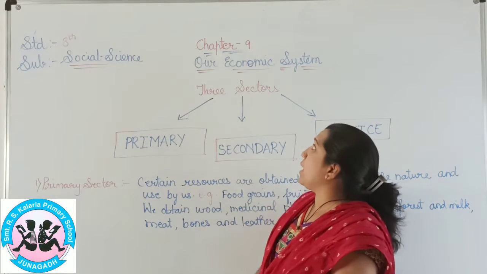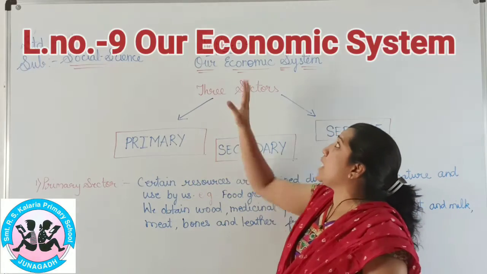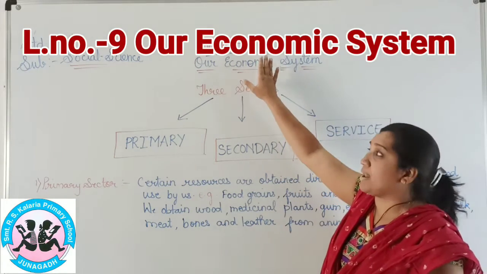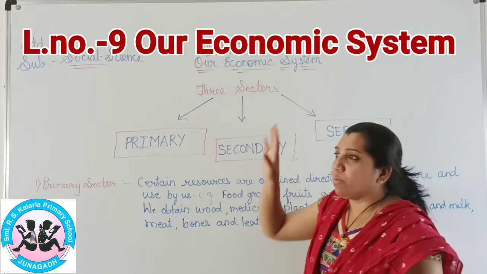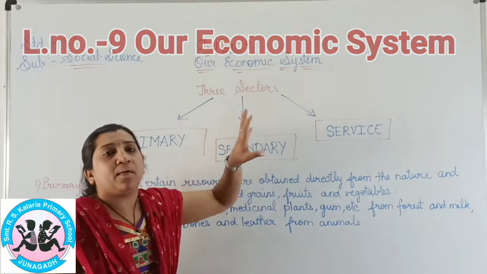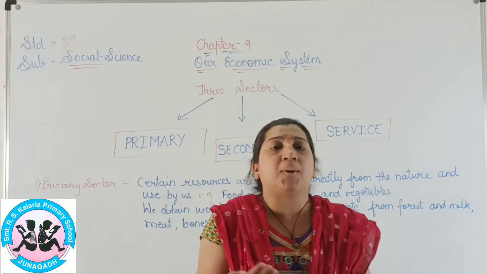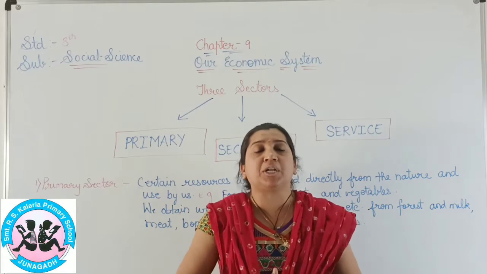Social science, whose chapter name is our economic system. Chapter number 9, the chapter name is our economic system. Now this chapter is related to the civics topic. In this particular chapter, we will see which particular products are coming in which particular way.